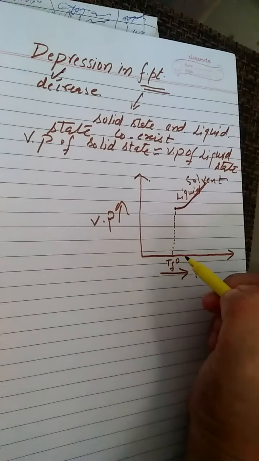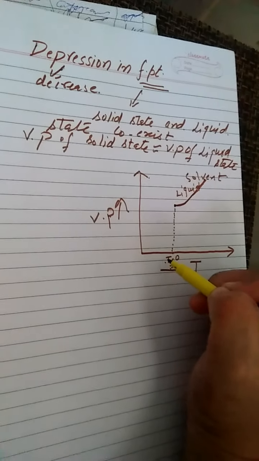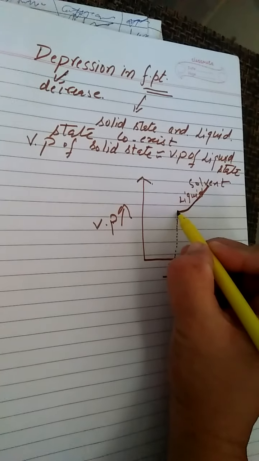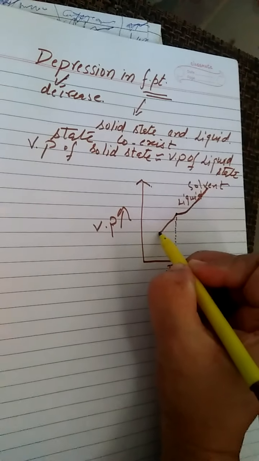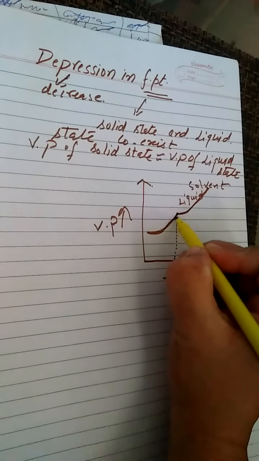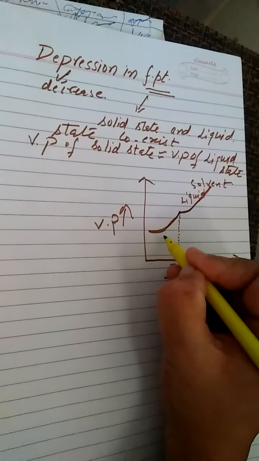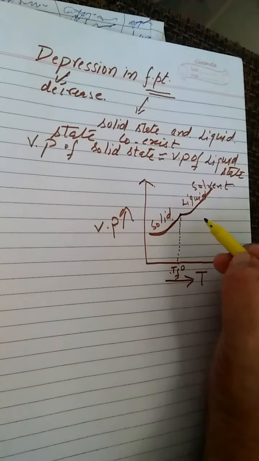That is Tf naught, where f means freezing and T means temperature: the freezing temperature or freezing point of the pure solvent. After that it converts into its solid state, but the vapor pressure goes on decreasing with the decrease in temperature, now in its solid state.